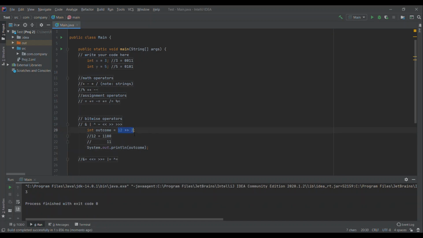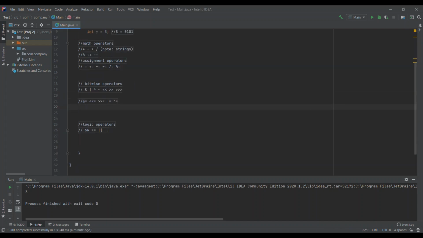So shifting right divides everything by 2. Do it twice, and you're at 12 divided by 3. And the final thing is, if you have a shift right with a third greater than sign, this tells it to fill the empty spaces with zeros. So the outcome will be about the same, but if you want to use this outcome variable and do more bitwise calculations, then you can tell it to shift right and it'll fill the spaces with zeros rather than compressing.